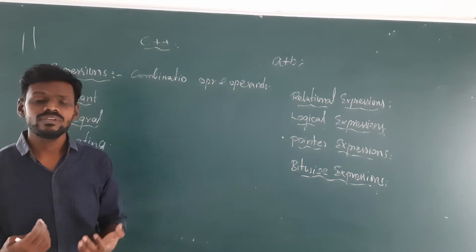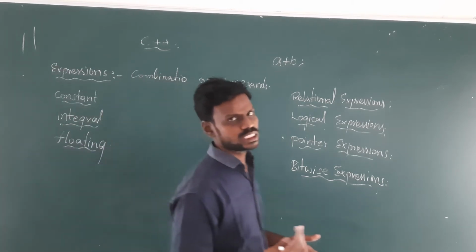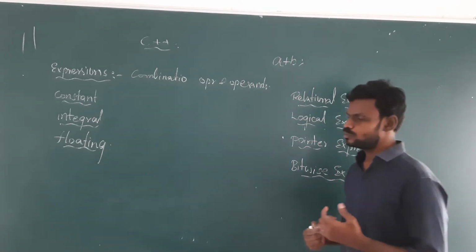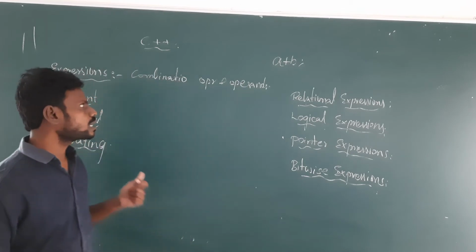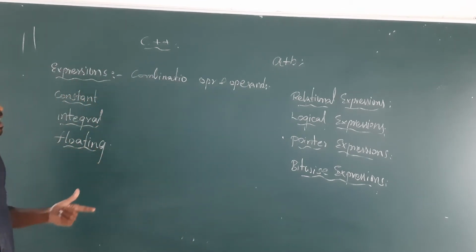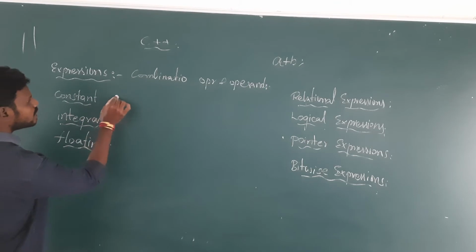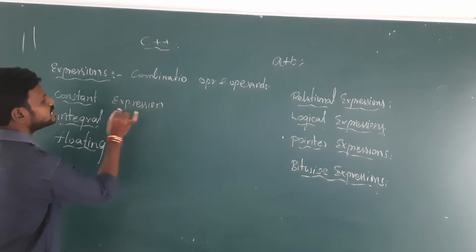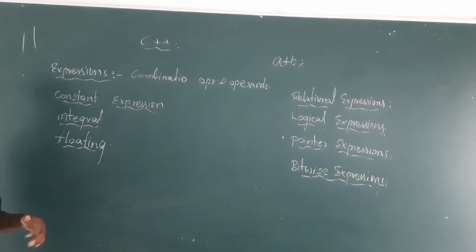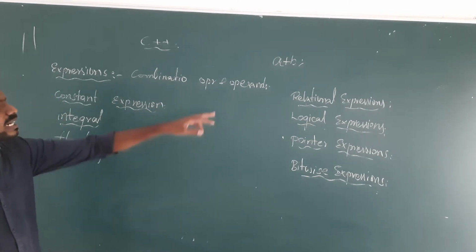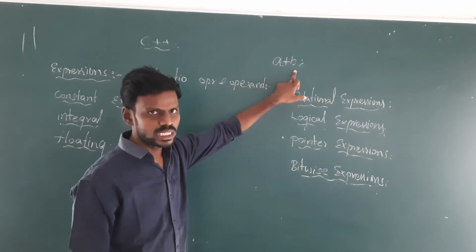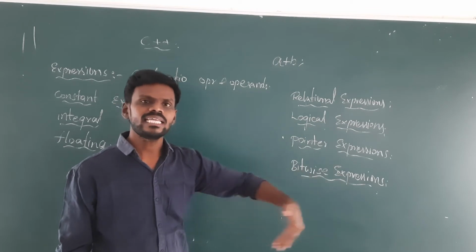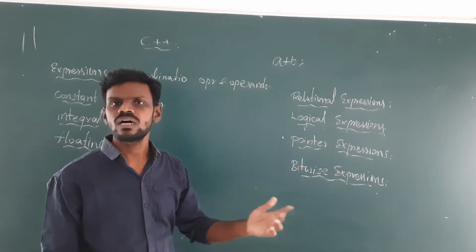Depending on the values that we produce from the expressions, we will be categorizing these expressions. The first and foremost is the constant expression. Before going for the constant expression, you need to understand what a constant is. A constant is the thing which will never change its value during execution. Here we have used variables, which means we can have 5, we can have 6, but during execution we can change the values of a and b.